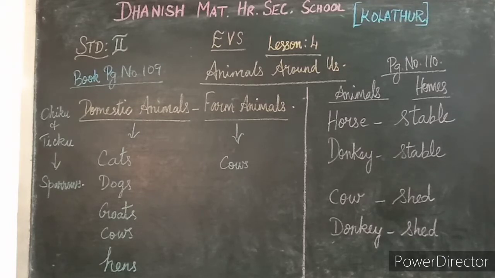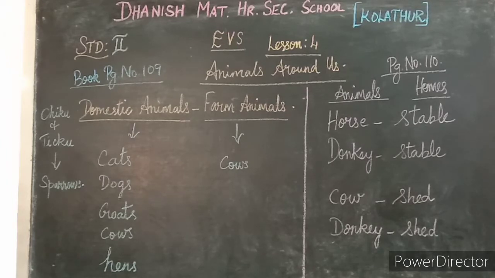Now, hello Chiku. Chiku is trying and seeing all these animals over here. So I am a donkey. I am grey in color. People use me to carry goods. This is my young one, foal. My home is a stable. So here you can see the animals, their homes as well as their young ones.